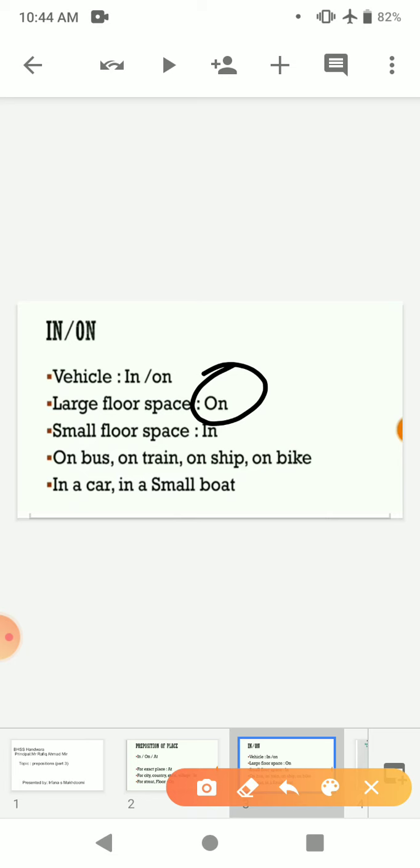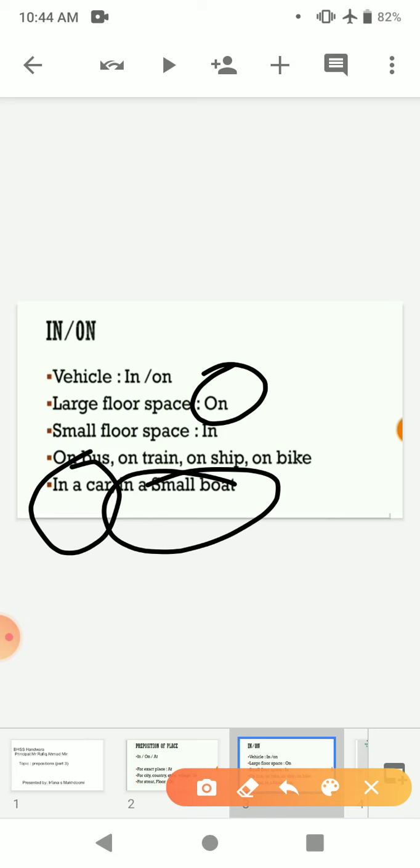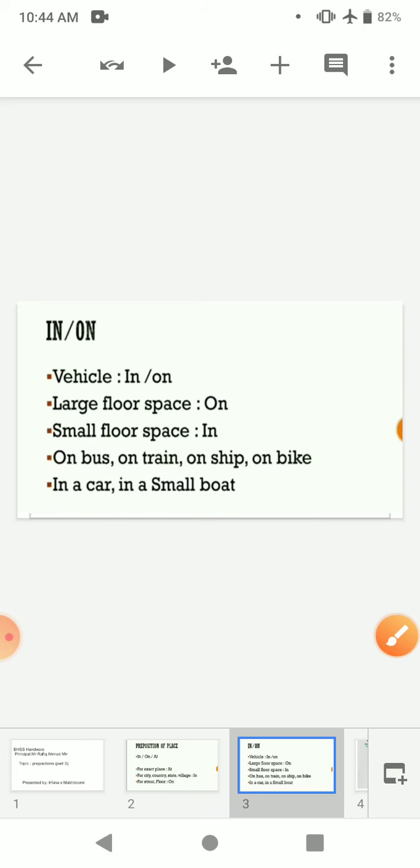For example, we say on a bus, on a train, on a ship. And for those which are smaller in space, we say in a car, in a small boat. We also say on a bike, though it's smaller in space, because we are on that, so we say on a bike.